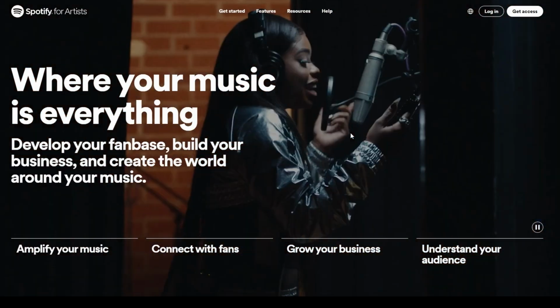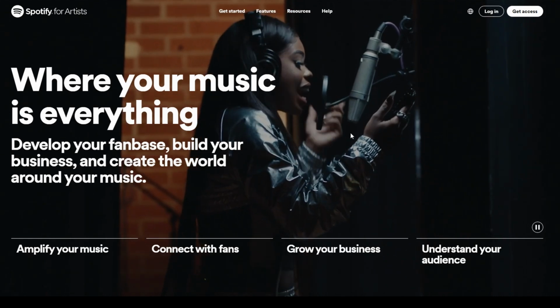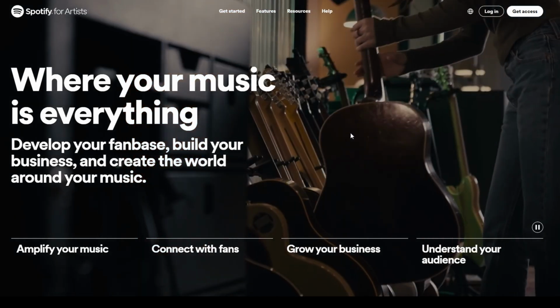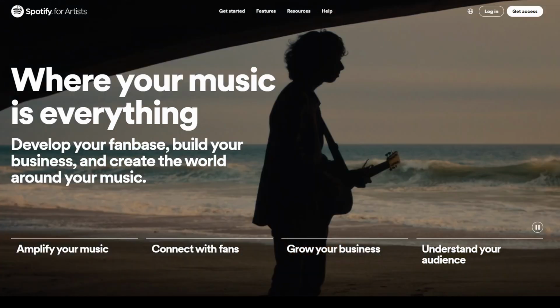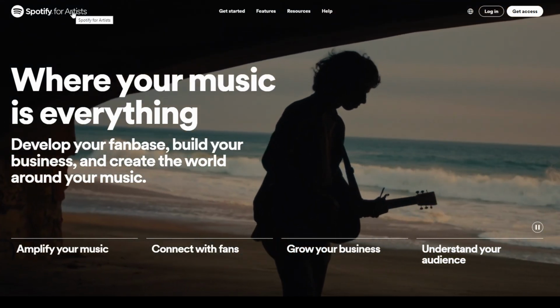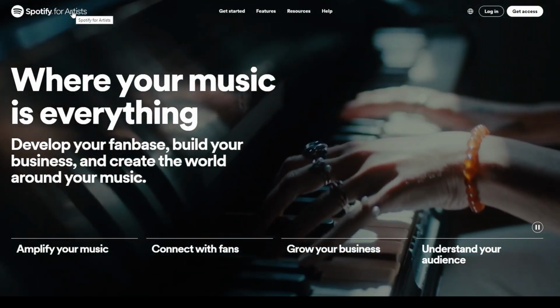Launch your preferred web browser on your computer or mobile device, go to a search engine, and type Spotify for Artists in the search bar. Look for a link to artist.spotify.com. It should be one of the top results. Click on it.